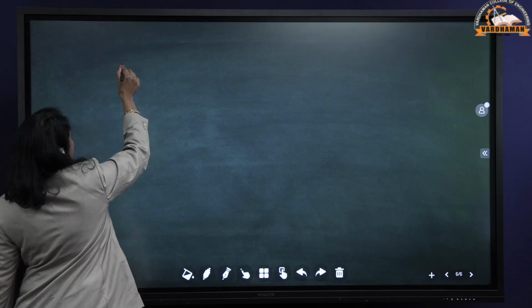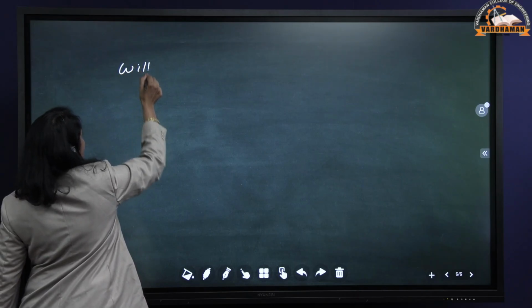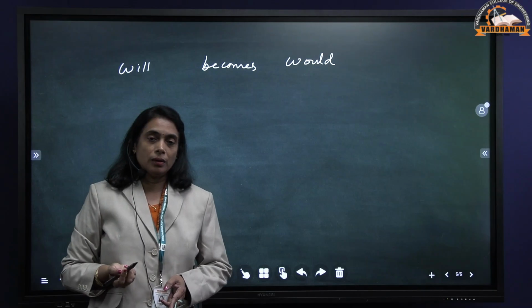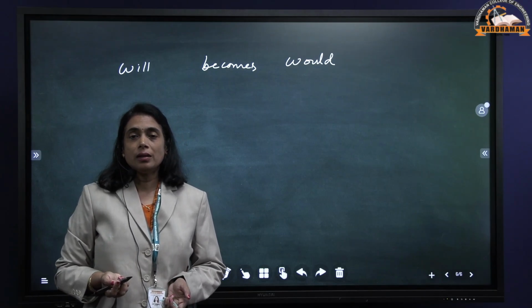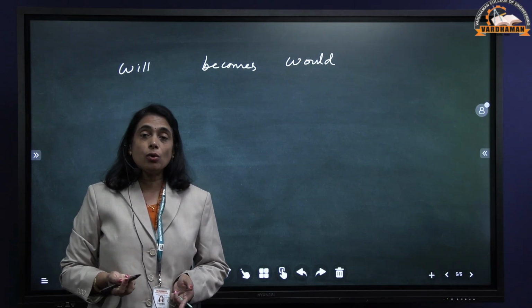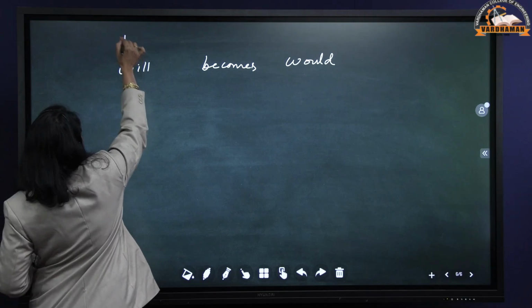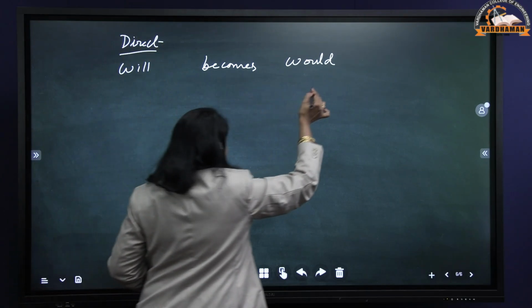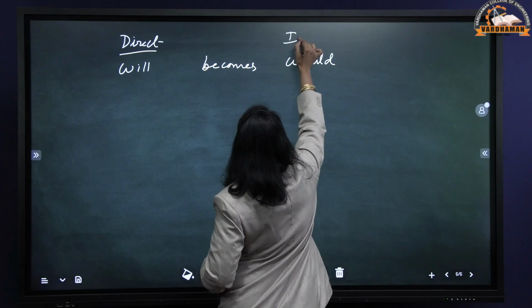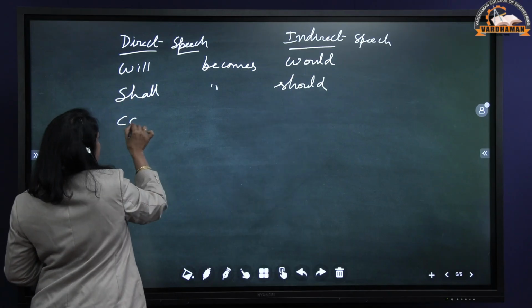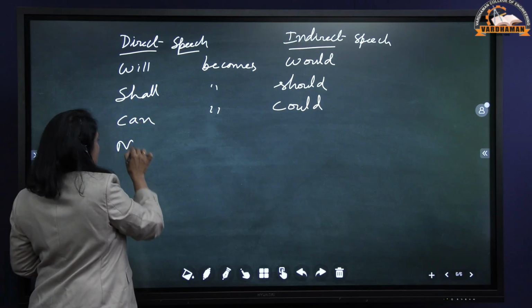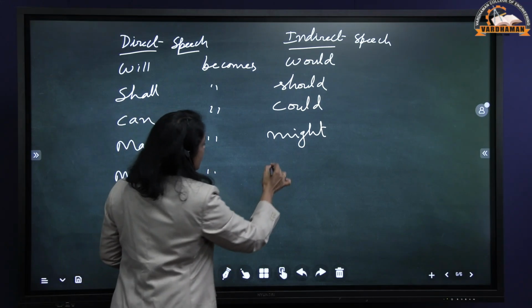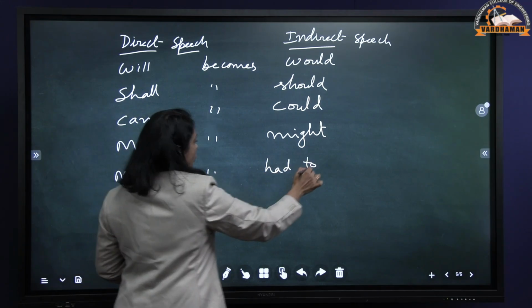In future tense, will becomes would, shall becomes should, may becomes might, then must becomes either had to or would have to. So this is for direct speech, this is for indirect speech. Then shall becomes should, can becomes could, may becomes might, then must changes into had to or would have to.